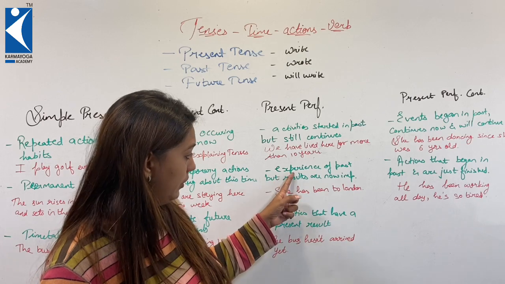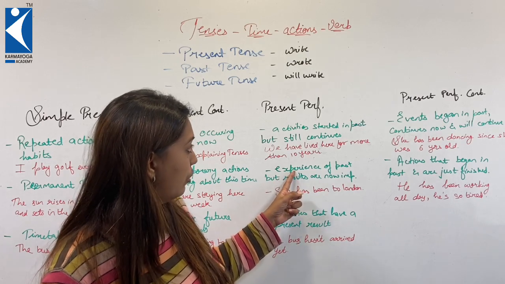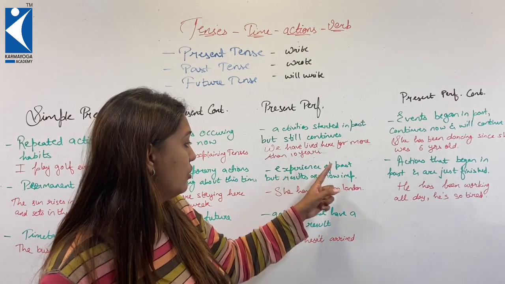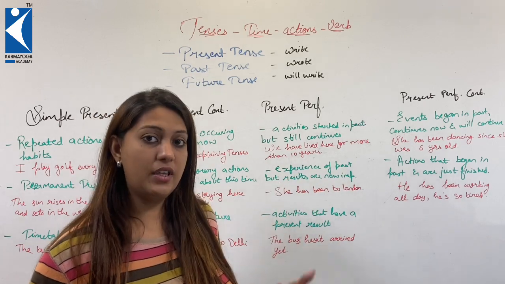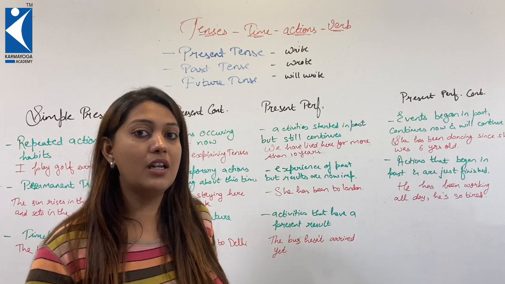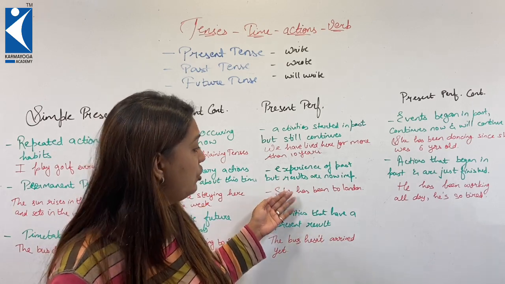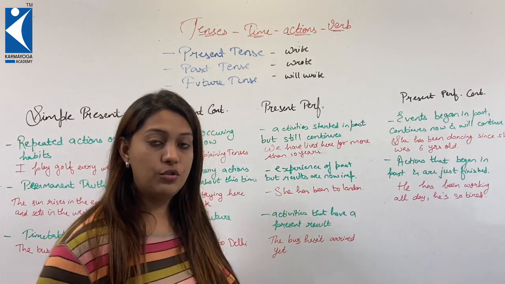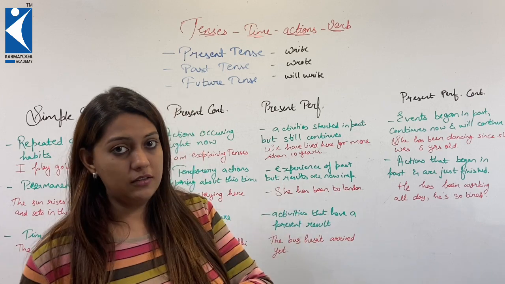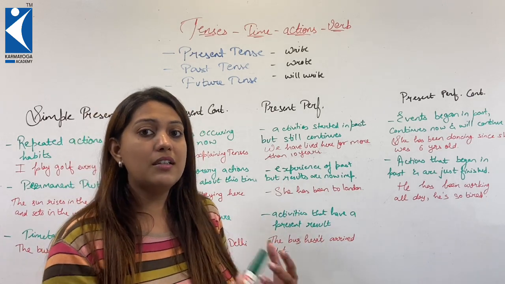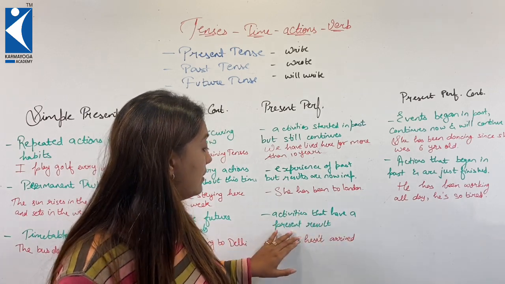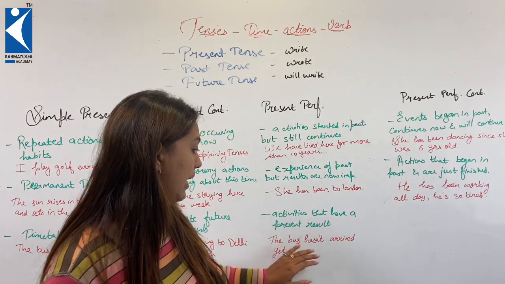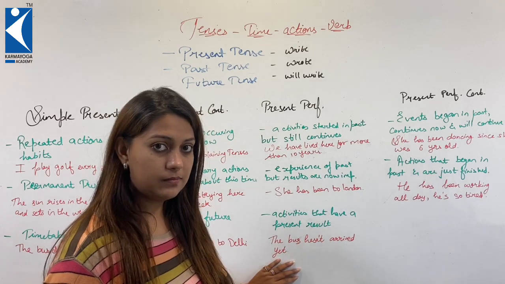The next use of present perfect tense is experience of the past, but results are now important. So the action occurred in the past, but its results are now important. For example, she has been to London. So she has been to London in the past, but its effects or its results are still going on. The last, activities that have a present result. The bus hasn't arrived yet.